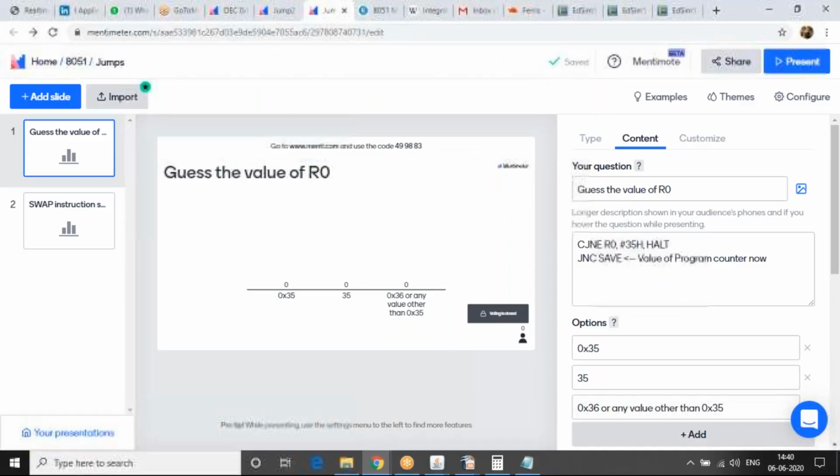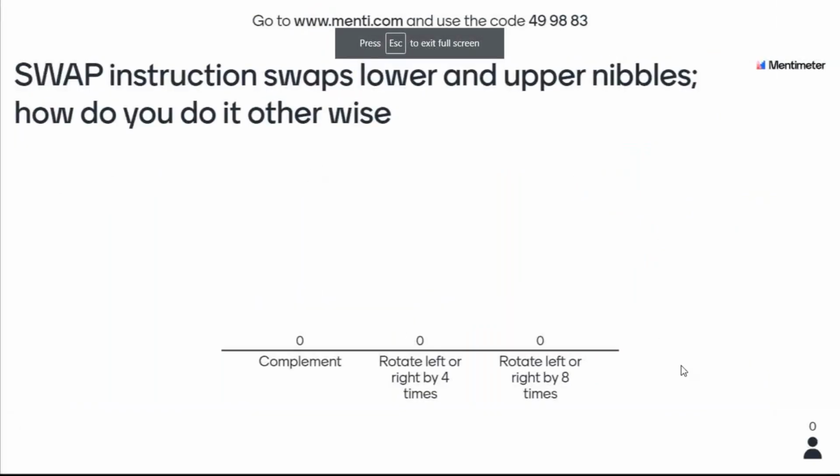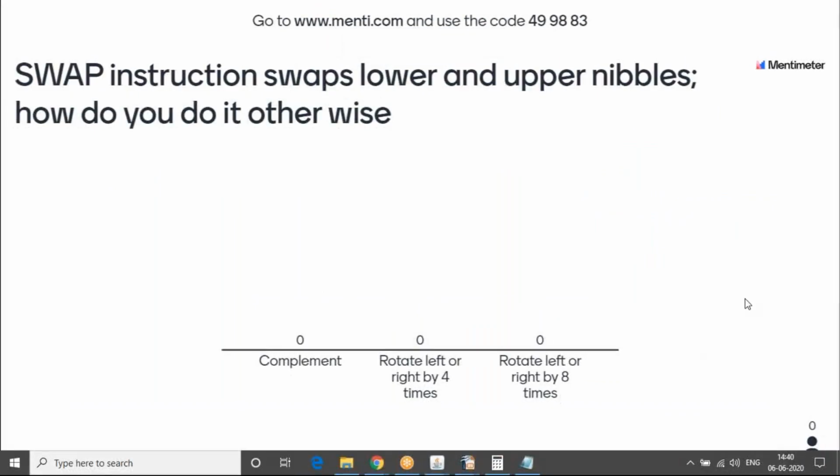So now let's go back to the question. I have a swap instruction. It swaps the lower 4 bits with the upper 4 bits. So the question is, how do you do it the other way? If you want to implement a swap instruction using other instructions, how do you do it? We have read about instructions called rotate left or rotate right. So with that, will you be able to do it somehow? That's the question. Go to 4998 and 383 and try to answer that.